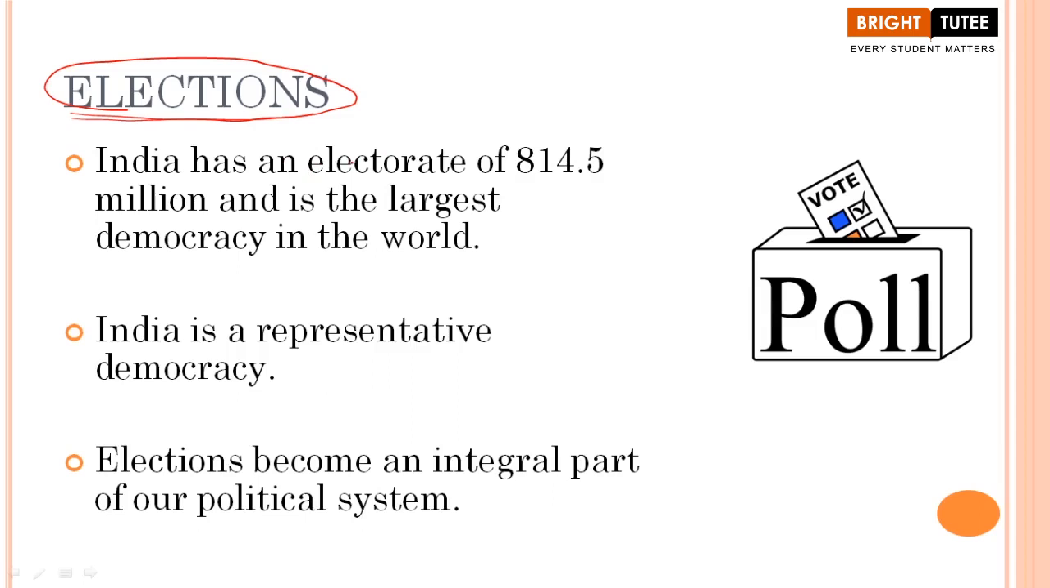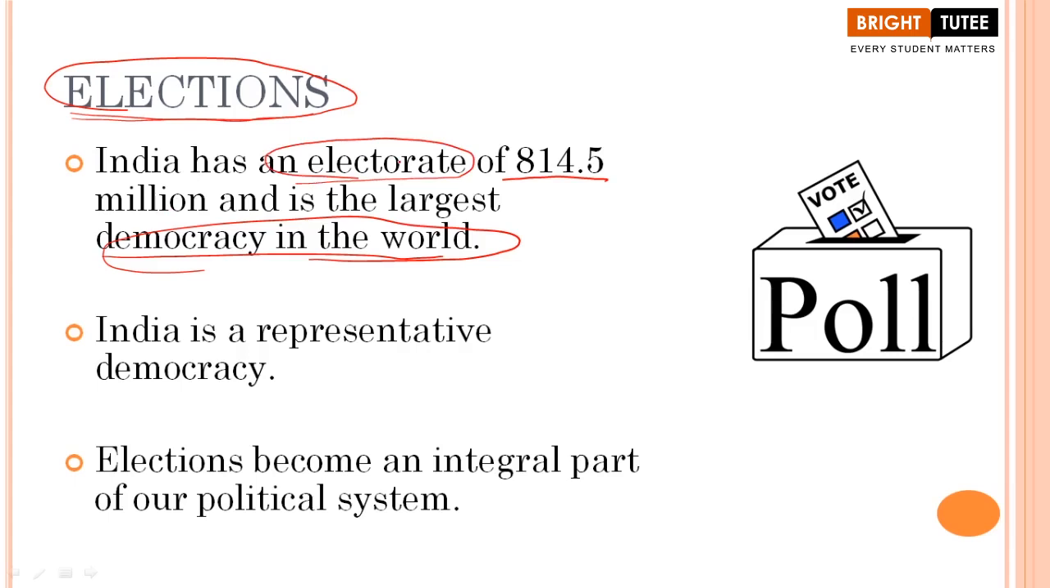So here let us try to understand the importance of elections in any democratic form of government. Democracy is for the people, of the people and by the people, right? India has an electorate of 814.5 million and it is the largest democracy in the world. By now you know that India is the largest democracy in the world, right? Now when I say electorate, what do we understand by this term?